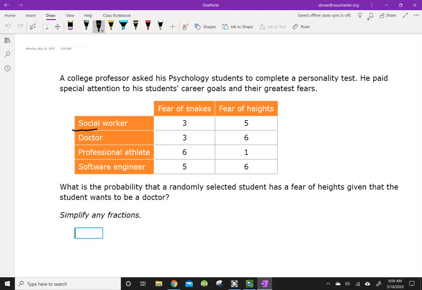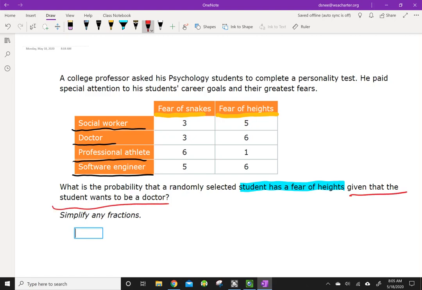So we see over on the left side, our row headings are the career goals, and the column headings up here are the greatest fears: fear of snakes and fear of heights. They want to be social workers, doctors, pro athletes, or software engineers, and they have a fear of snakes and heights. Now we're trying to find the probability that a randomly selected student has a fear of heights given that the student wants to be a doctor.